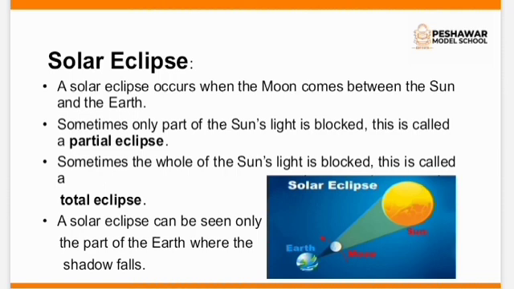Sometimes the whole of the sun's light is blocked. This is called a total eclipse. A solar eclipse can be seen only on that part of the earth where the shadows fall. You can also see in this picture depiction.